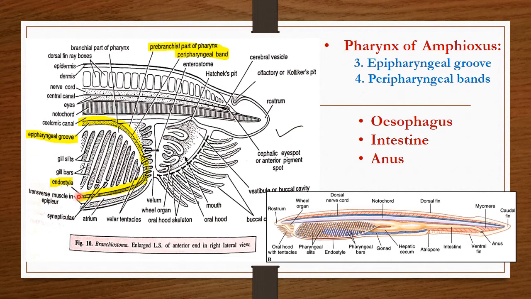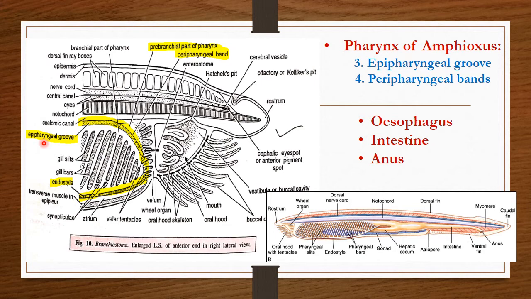Student, see here the endostyle on the mid-ventral region of the pharynx. Now come to the mid-dorsal region of the pharynx to see this epipharyngeal groove.